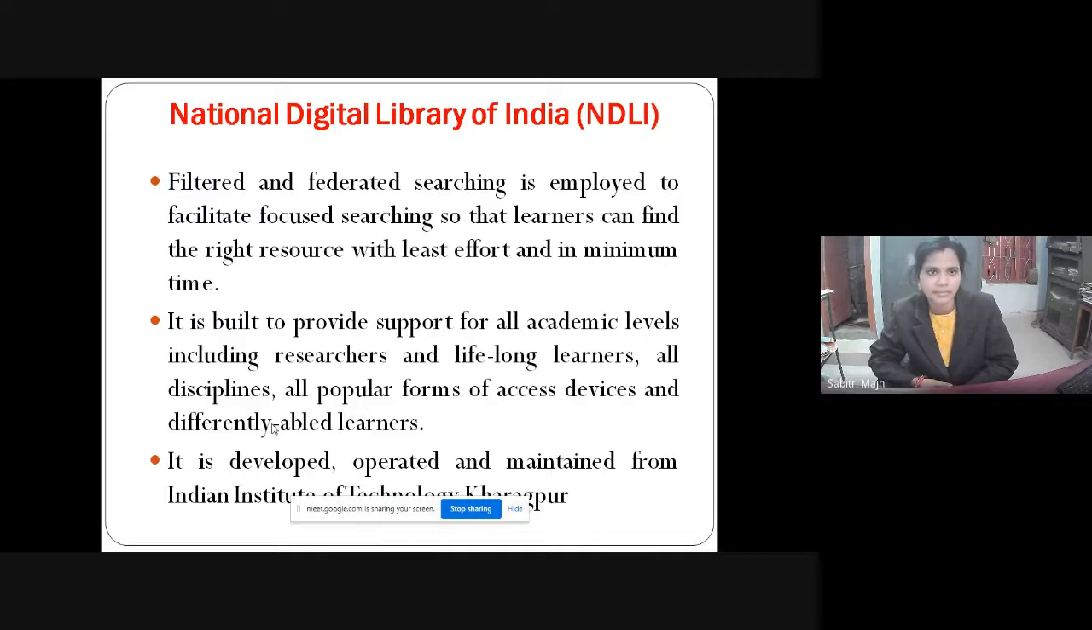So you are familiar now with federated searching. So NDLI is providing federated searching facility to the user. It is built to provide support for all academic levels, including researchers and lifelong learners, all disciplines, all popular forms of access devices and differently abled learners. It is developed, operated and maintained by IIT Kharagpur. So Indian Institute of Technology Kharagpur is operating and maintaining this.